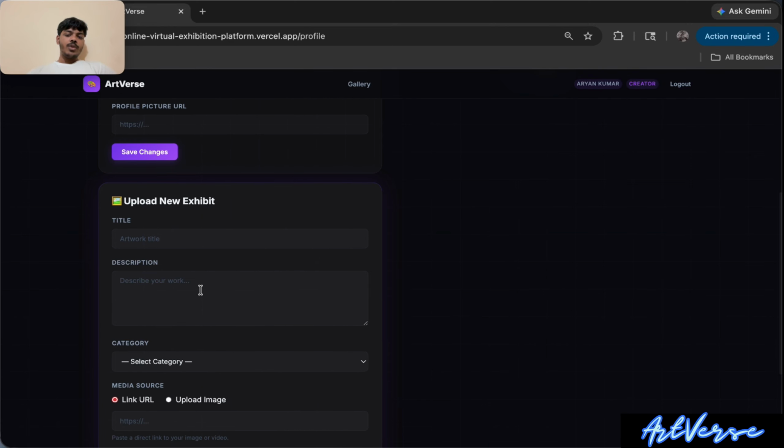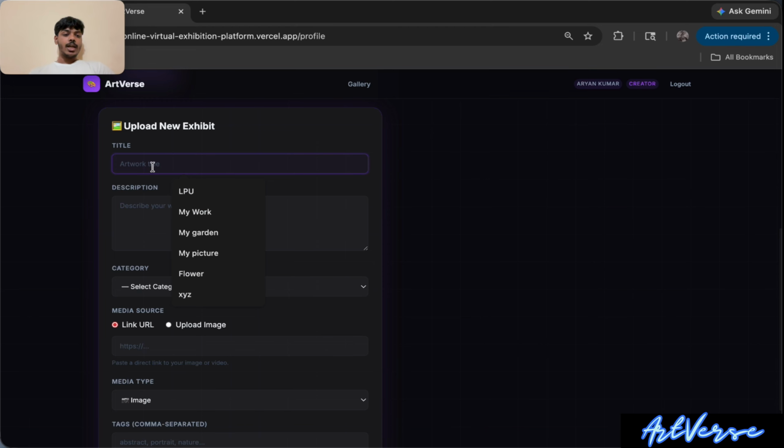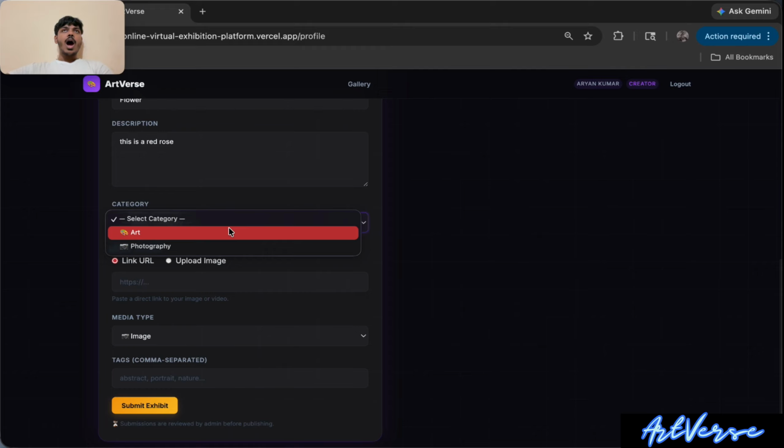After that, now we move to how to create the exhibition. For creating the exhibition, first we have to enter the name or the exhibition title. So I want to upload flower, FLOWER, flower. Okay. For this, we have to describe your exhibition. This is a red rose. Okay. For now, move to the category. Here we have category art or photography. For this exhibition, we have selected two, artist and photographer. Now we are uploading photography, so we will select photography.